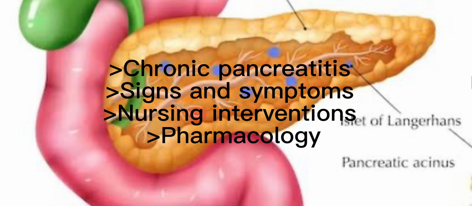We know that without the normal pancreatic enzymes, nutrients will not be properly absorbed. So another problem associated with this disease is malabsorption. If the endocrine function of the pancreas is affected, the patient will have diabetes mellitus. So malabsorption, malnutrition, and peptic ulcer disease are some of the complications associated with chronic pancreatitis.